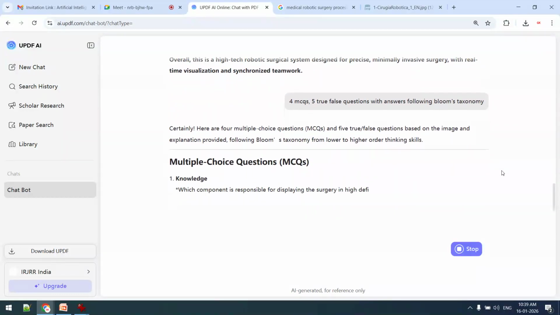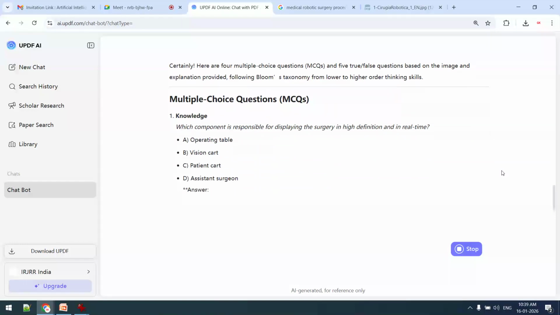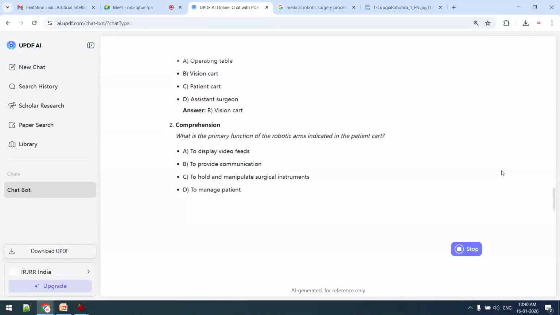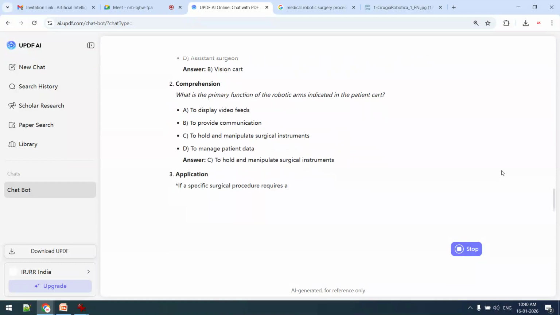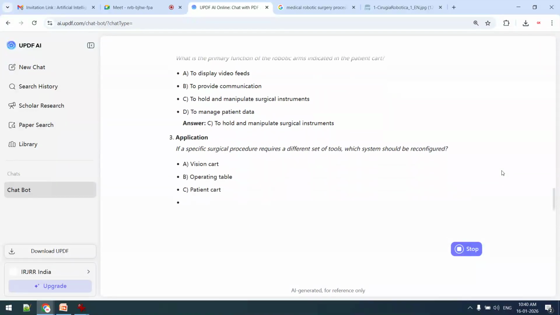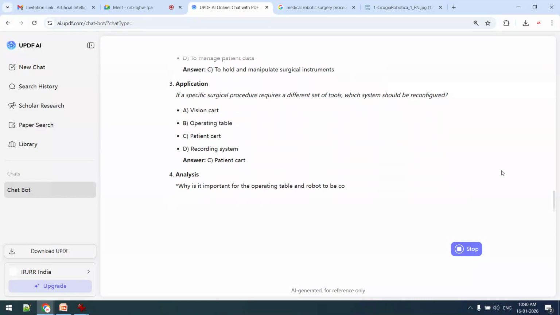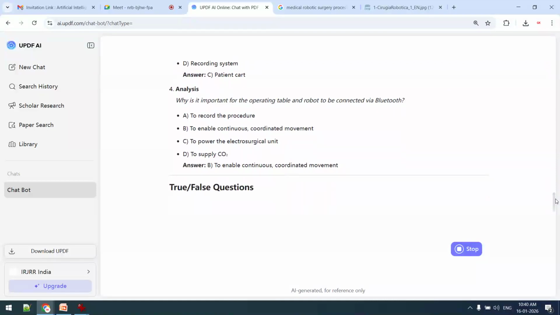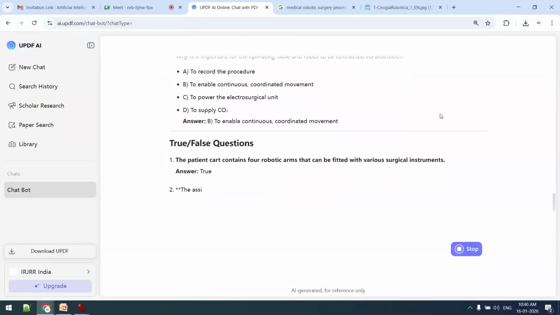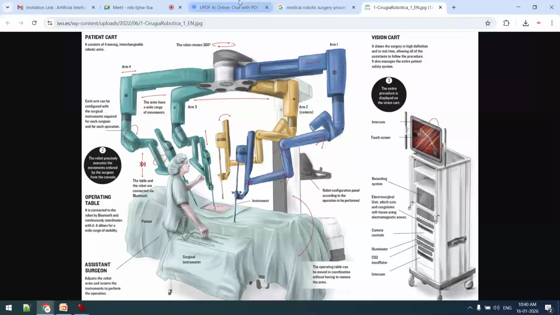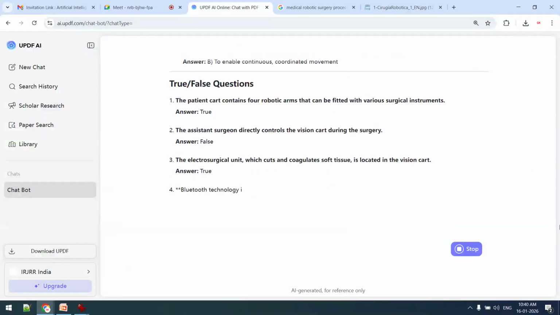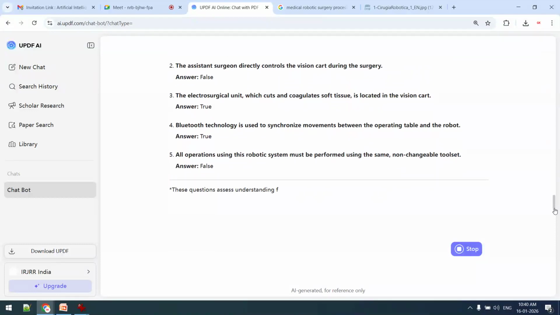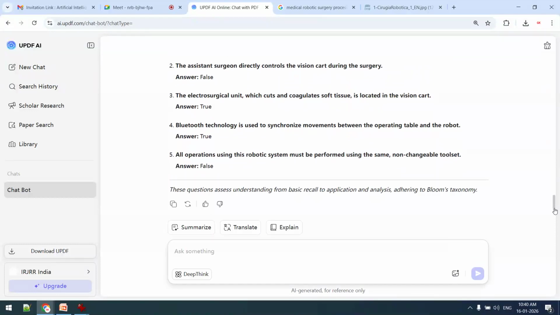So one way is that as a researcher we are generating the content. Another way, as a presenter, we are creating the content. In another format, as a question paper setter, as an examiner, we are creating the question paper. These questions are getting generated only from this image rather than from the complete world wide web. So by watching this image, we will be able to create the content.